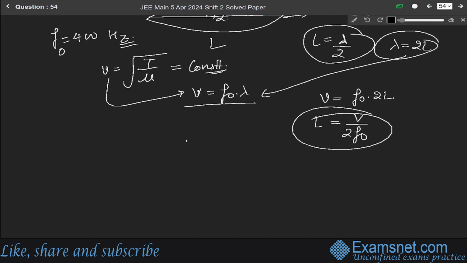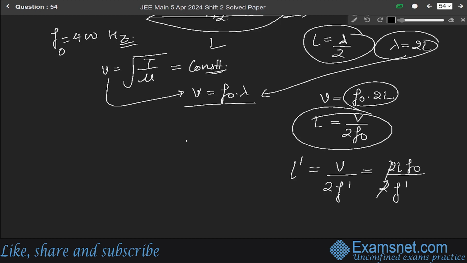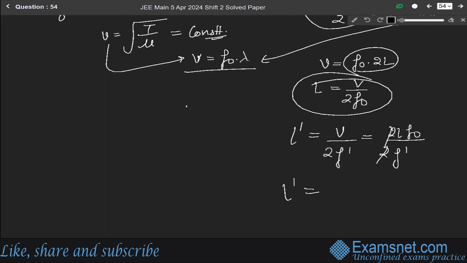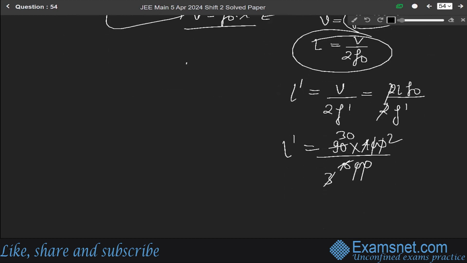So using this formula, let L dash be equal to V over 2 f dash, and V is f naught into 2L. So the 2 cancels. L dash will be, L is 90, f naught is 400, and f dash is 600. Solving it, we get 60. So L dash will be 60.